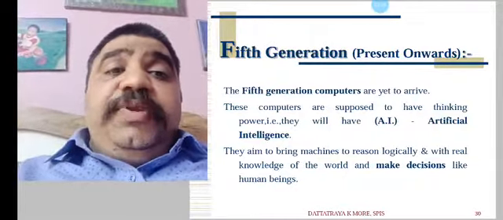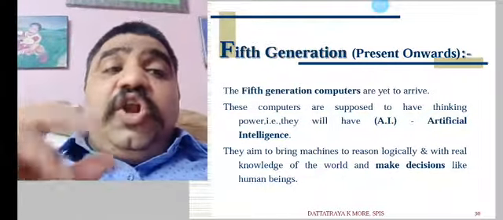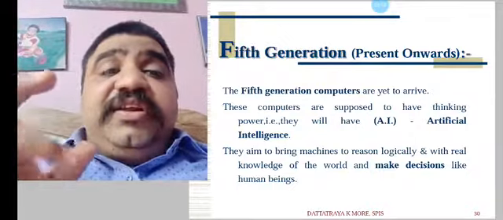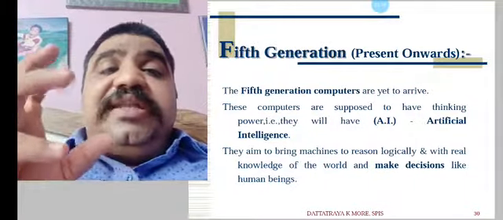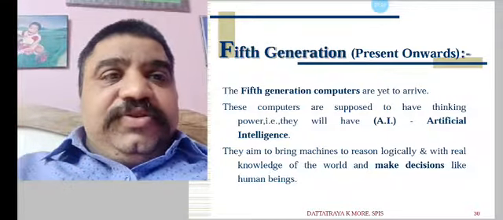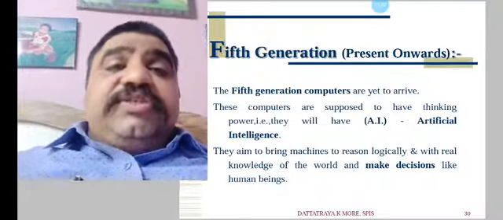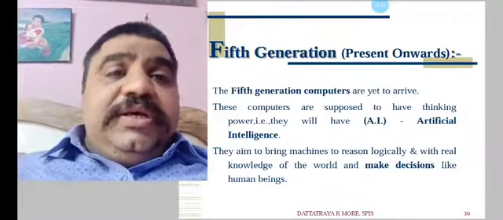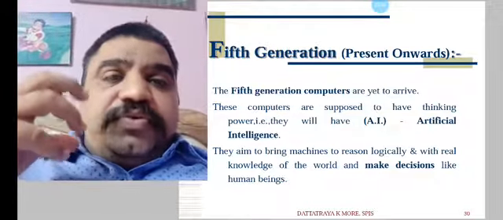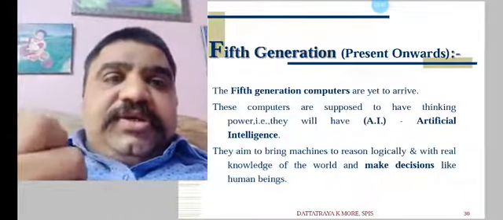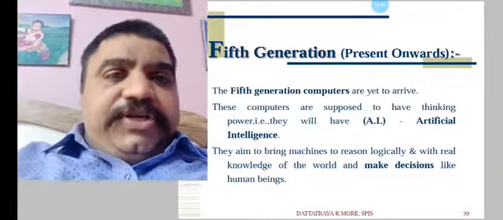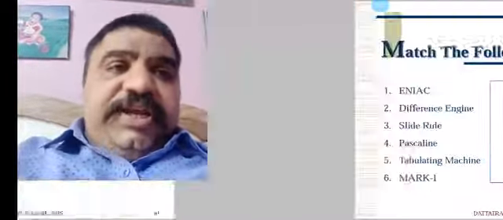They aim to bring machines to reason logically with real knowledge of the world and make decisions like human beings. Nowadays so many movies have come on this type of artificial intelligence. You might have seen them.